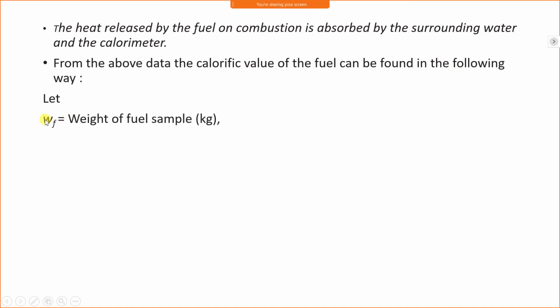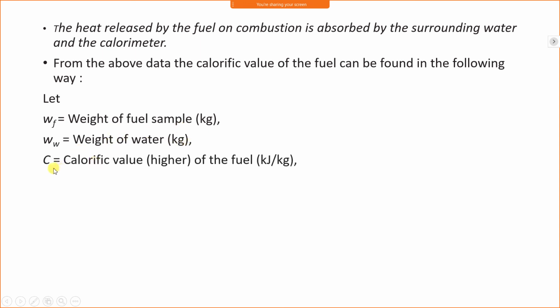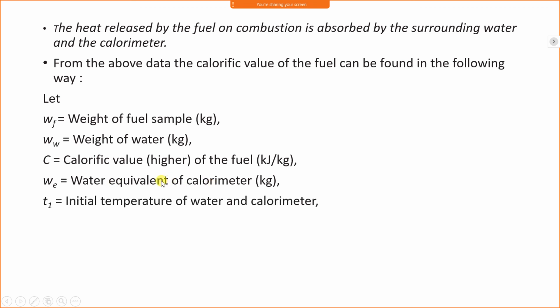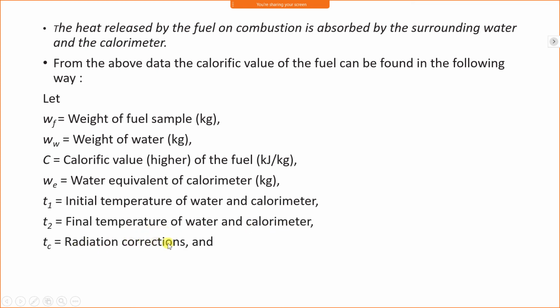Let's consider Wf is the weight of fuel sample in kg. Ww is the weight of water. C is the calorific value, that is the higher calorific value of fuel. We is the water equivalent of calorimeter. T1 is the initial temperature of water and calorimeter. T2 is the final temperature of water and calorimeter. Tc is the radiation correction, because we cannot measure the exact quantity of radiation that happens during the combustion. Therefore, we take a radiation correction.